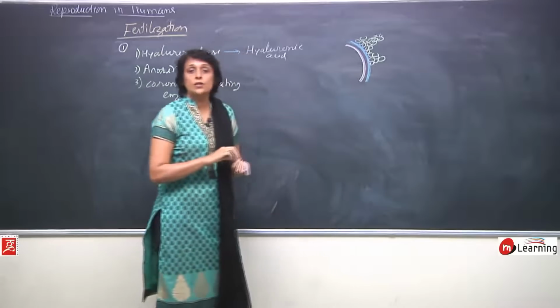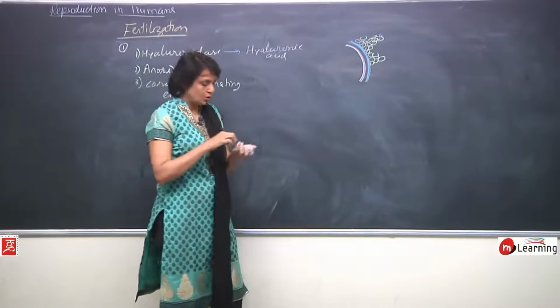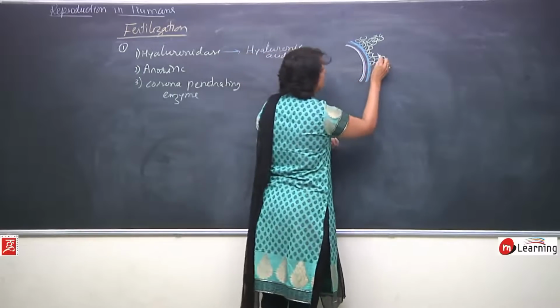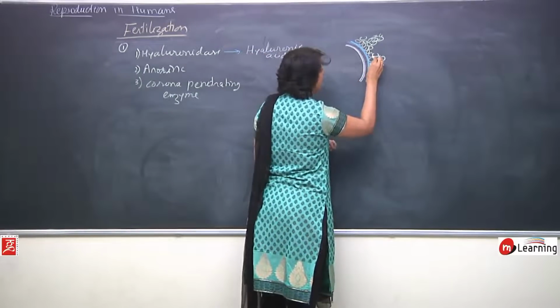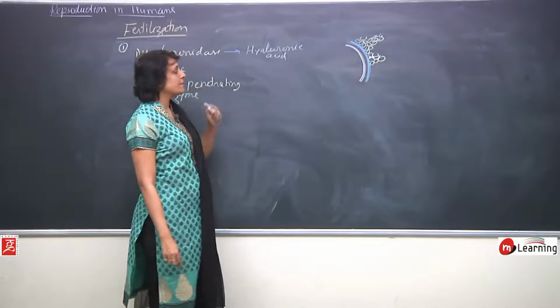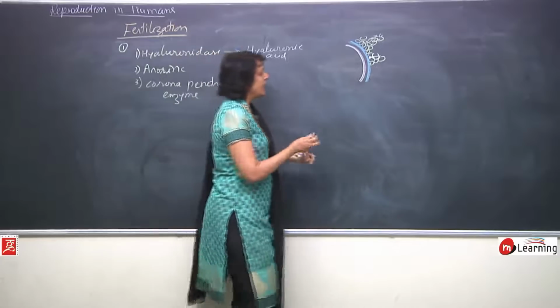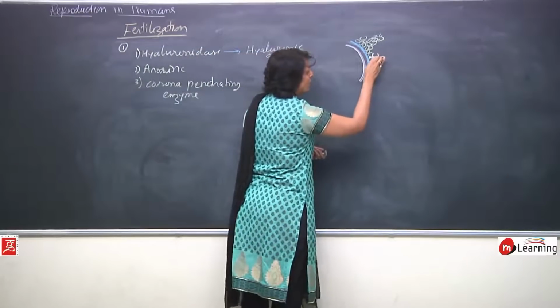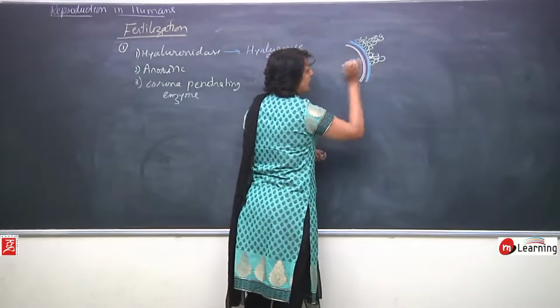These follicular cells are held together by a mucilaginous substance which is actually binding them together. This is hyaluronic acid. So the enzyme hyaluronidase digests or breaks this hyaluronic acid.